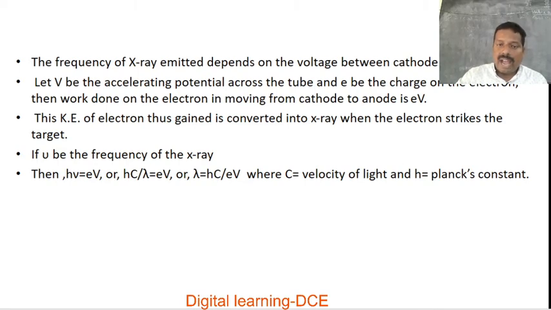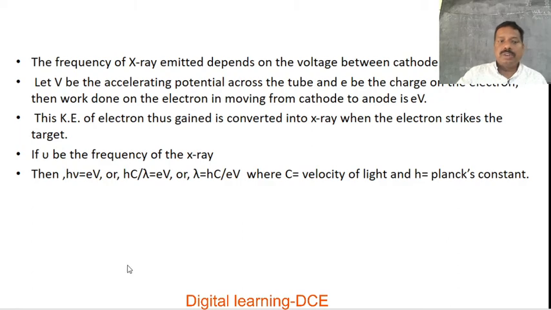By the aid of the high potential difference applied between the cathode and anode, the thermionic electrons gain very high kinetic energy, and those electrons hit the target nuclei. They interact with the electric field of the target nuclei. There, these electrons lose part of their energy, and that energy appears as X-radiation, and the rest of the energy appears as heat. If nu is the frequency of the X-ray, then using Planck's quantum theory of radiation, we are going to calculate the wavelength of the X-ray emitted during this X-ray production.